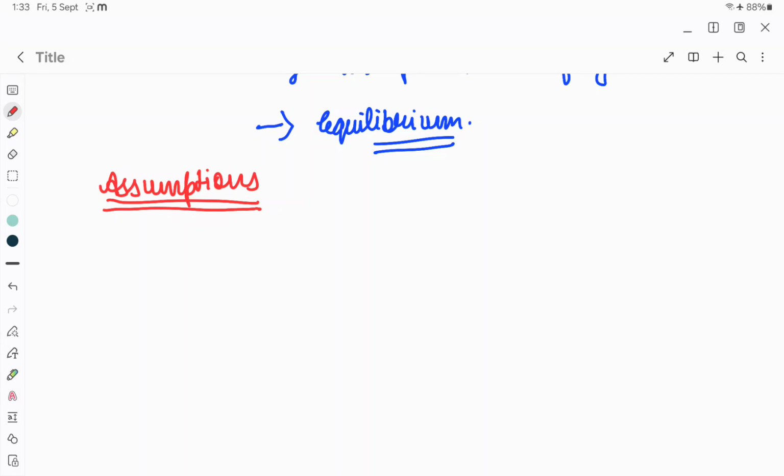Okay, so the first assumption is that the consumer is rational. What do you mean by rational? A rational person is such a person who would always want the best for himself. He would always want to maximize his profits. He would always want to maximize his satisfaction. So such a consumer is called a rational consumer. A consumer should not be such that he would want losses for himself or is not in his right state of mind. That consumer would not be a rational consumer.